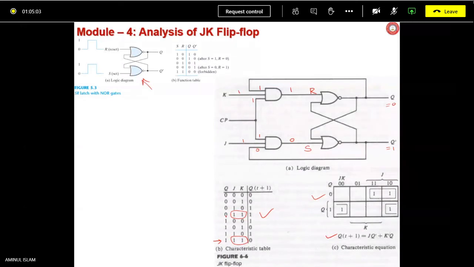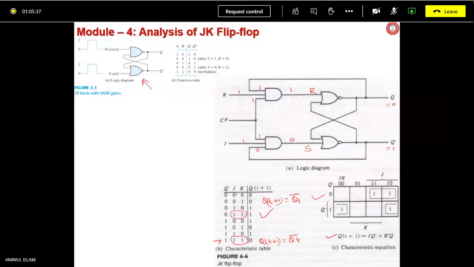Inversion is occurring. Output is complemented. Qt plus 1 equals Qt bar. In both the cases, you see, this is also Qt plus 1 equals Qt bar. Am I correct? In this case, Q was 1 becomes 0. In this case, Q was 0 becomes 1. This is the characteristic.